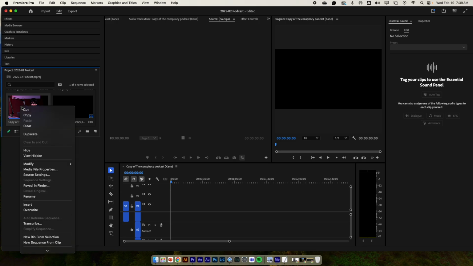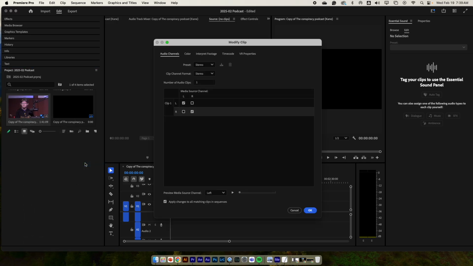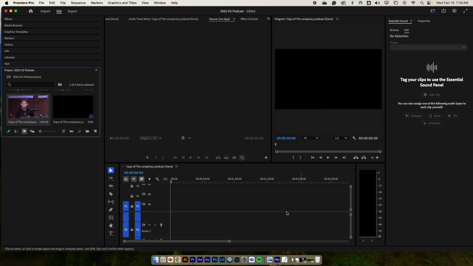I want to make sure that I go in and modify this and go to my audio channel settings and set this to be mono, because if we don't go and change this, what's going to happen is that one of the speakers comes out of the left channel and one of them comes out of the right channel. So I'm just going to go ahead and say OK then.